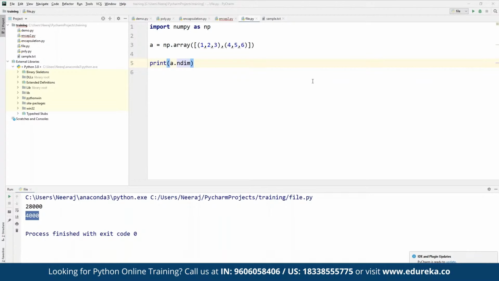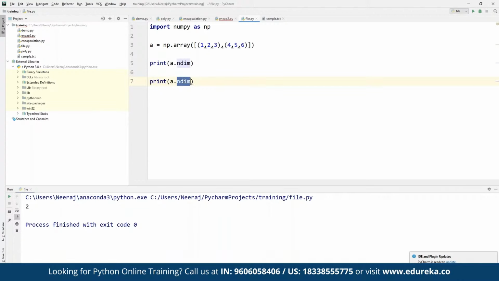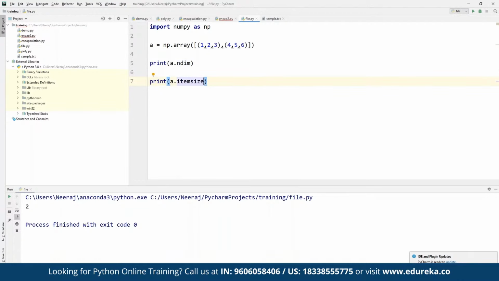And here we can also find the item size as well. For example, we want to find the item size for a single item. We can simply replace this one with item size. We can go ahead and copy this one, and here we can replace this with item size. So the item size for the current array is going to be printed as a part of response. So as you can see, the item size has been printed as 4.